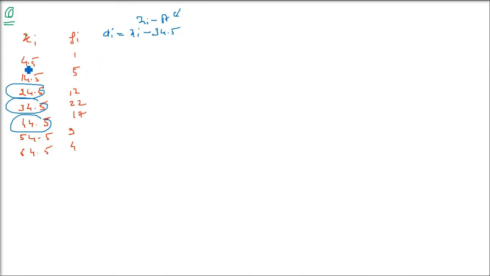Subtract 34.5 from each value of column 1. When you subtract 34.5 from 4.5, you get minus 30. 14.5 minus 34.5 gives you minus 20. So you will see that di can be further simplified.